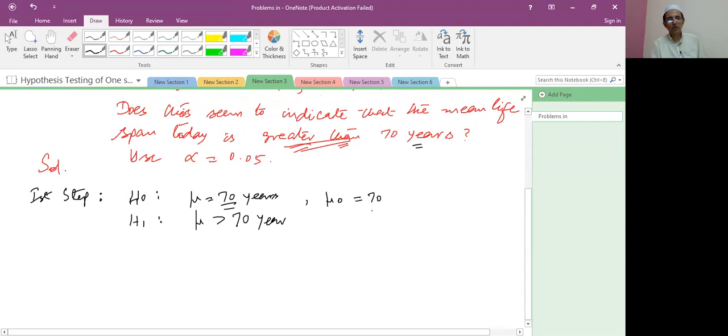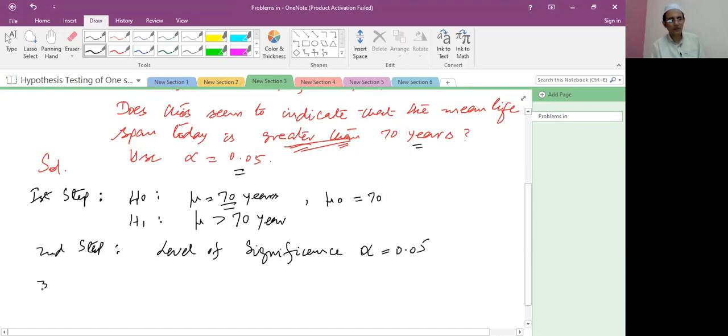This is called the true mean. Now the second step, level of significance, represented by alpha. Alpha is equal to 0.05, you have given.